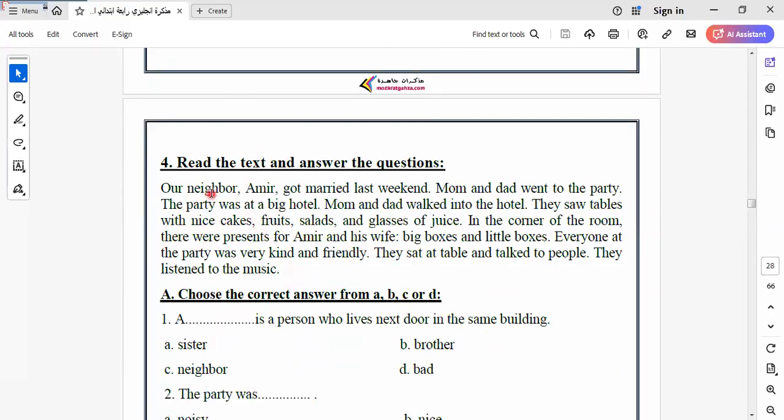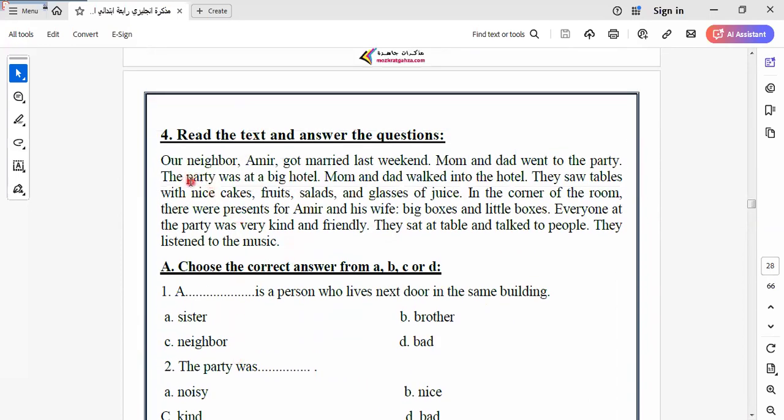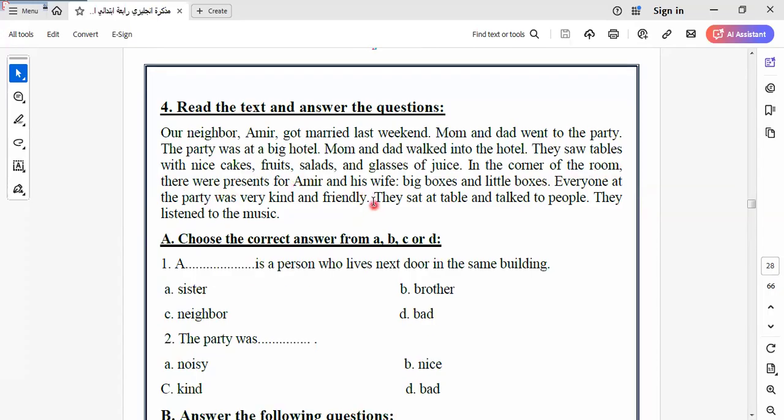Here we have a text and questions below it. Let's answer the questions below this text. Our neighbor Amir got married last week. Mom and dad went to the party. The party was at a big hotel. Mom and dad walked into the hotel. They saw tables with nice cakes, fruits, salads, and glasses of juice. In the corner of the room, there were presents for Amir and his wife.